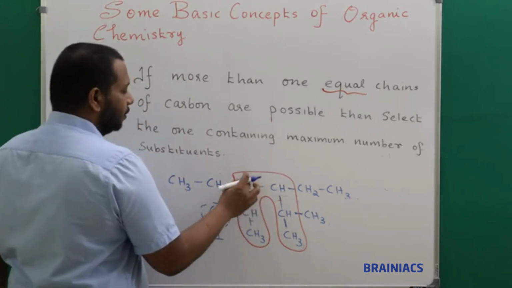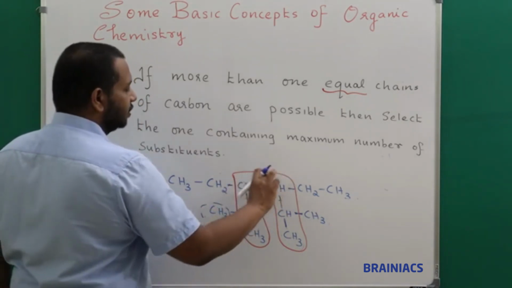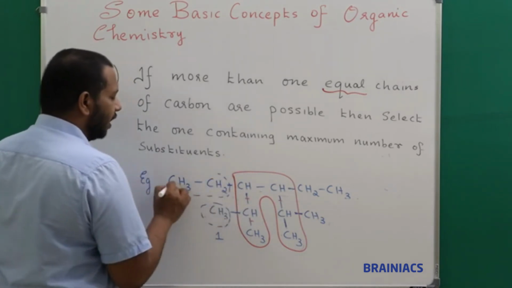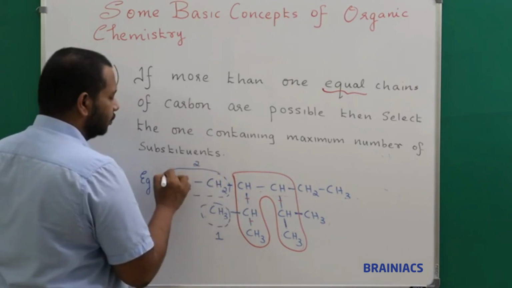Now going up, here I could see H. This is a parent chain, so there is one thing outside. One H is replaced by this group, so this is my another substituent. I can mark it as 2.